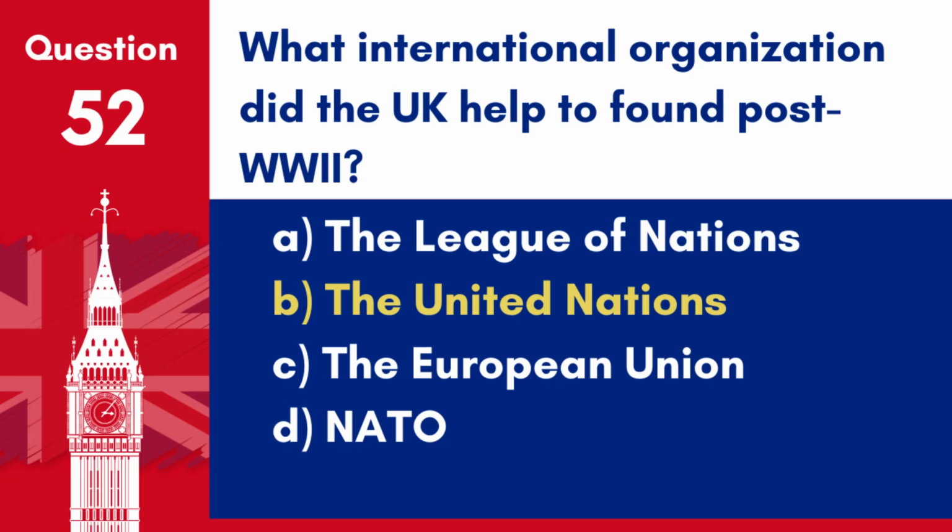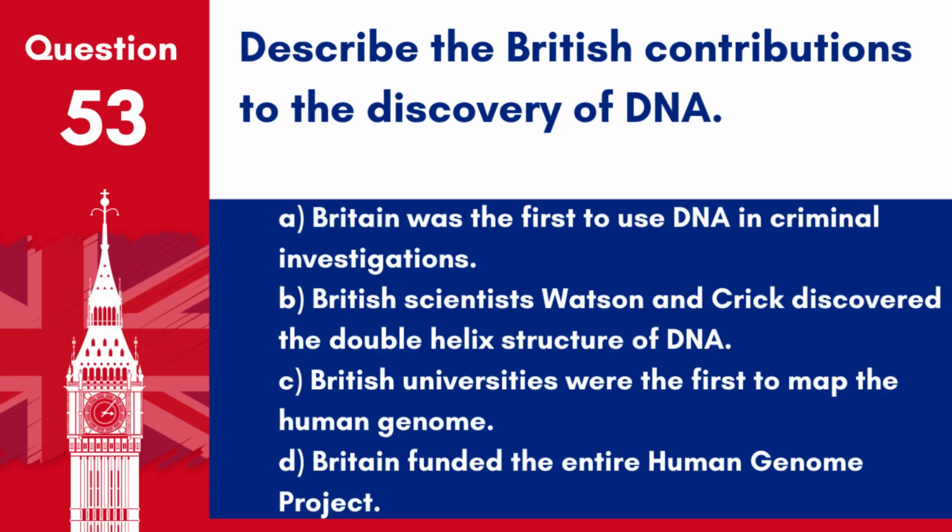The United Kingdom was a founding member of the United Nations in 1945, an organization aimed at promoting international cooperation and preventing future conflicts. Question 53. Describe the British contributions to the discovery of DNA. A. Britain was the first to use DNA in criminal investigations. B. British scientists Watson and Crick discovered the double helix structure of DNA. C. British universities were the first to map the human genome. D. Britain funded the entire Human Genome Project.